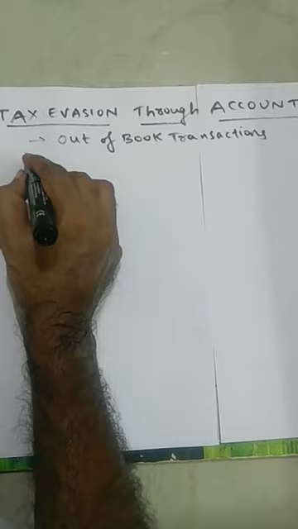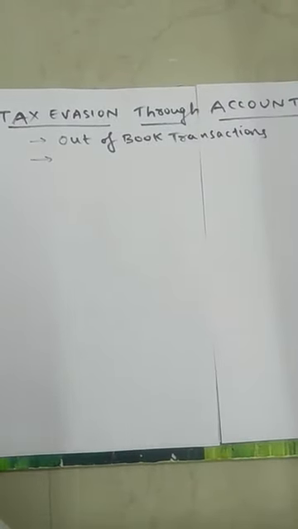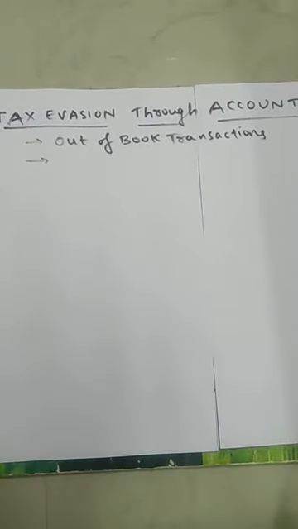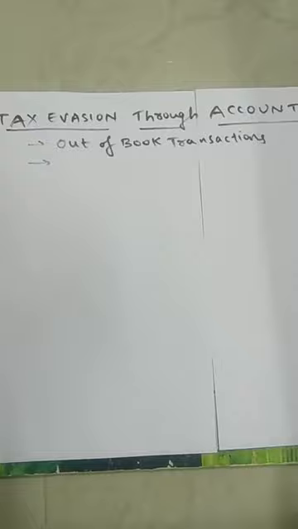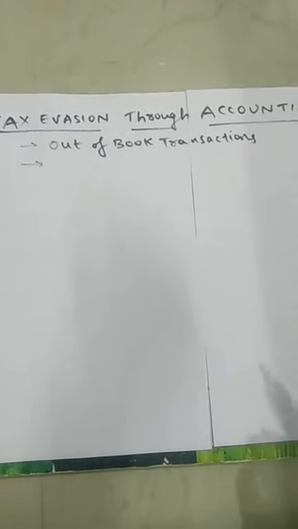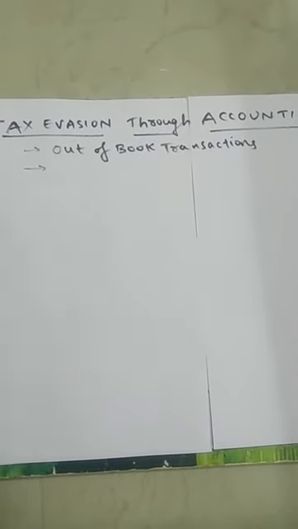And next, in some business organizations, they perform the transactions and enter those transactions into the books of accounts. Whenever they sell the goods, whenever they generate income, they enter those transactions in the books.